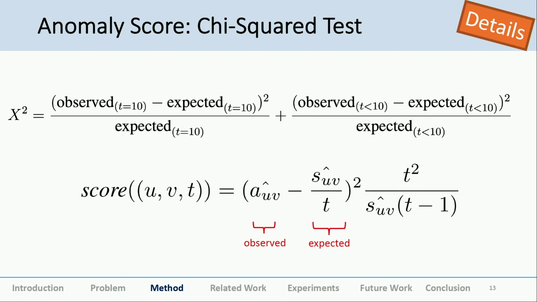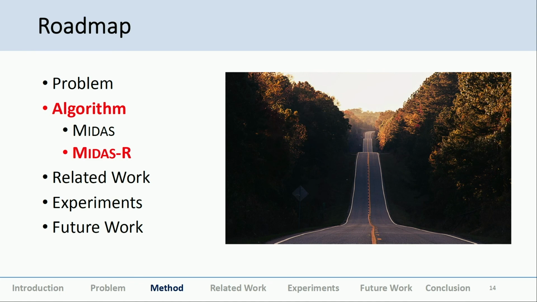For implementations, I don't think it's required, but intuitively we can just see that A was the observed and S was the total, S by T becomes the expected, something like that. And our score is proportional to that. So that can kind of convince you. For details, feel free to check out the proof and other things. So this is the final score, which we'll be taking into consideration and evaluating based on. And so, using these two things, this was MIDAS.